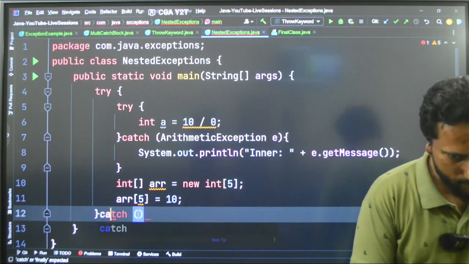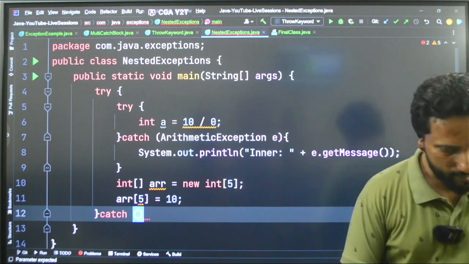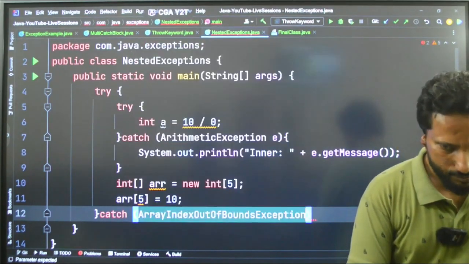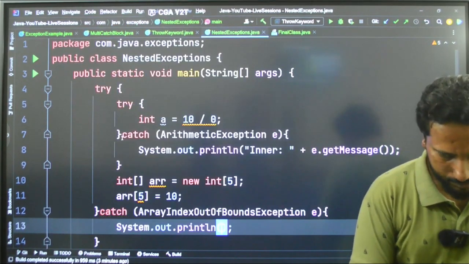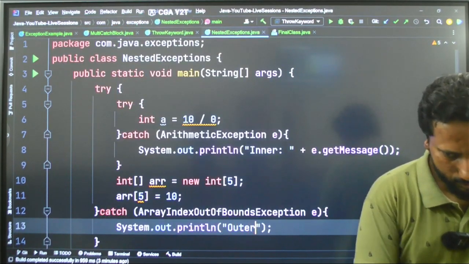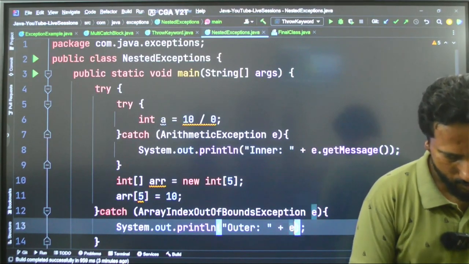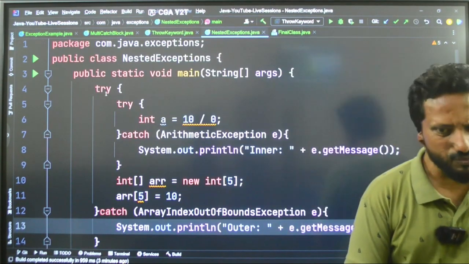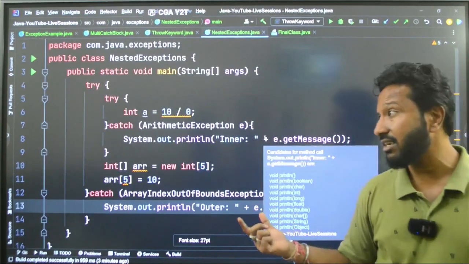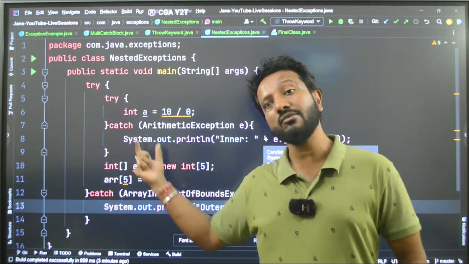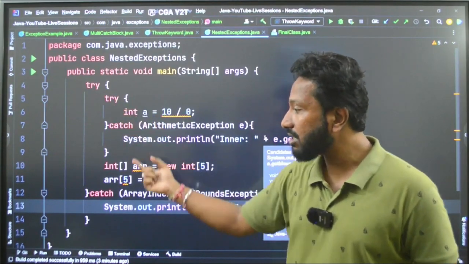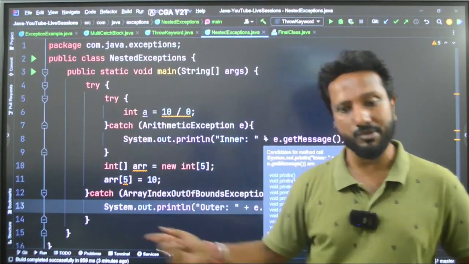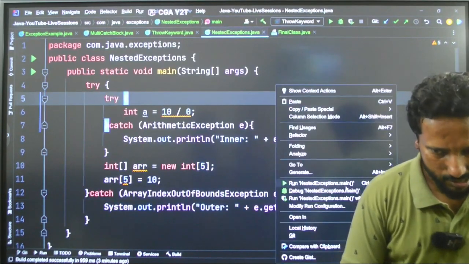Here I am writing a catch. What is the exception here? ArrayIndexOutOfBoundsException e, here I will say System.out.println("outer" + e.getMessage()), just for you to see the message what is there. Understood? So there can be nesting of exceptions also. The inner catch block holds the inner exception, the outer catch block holds the outer exception. Run this and see the output.